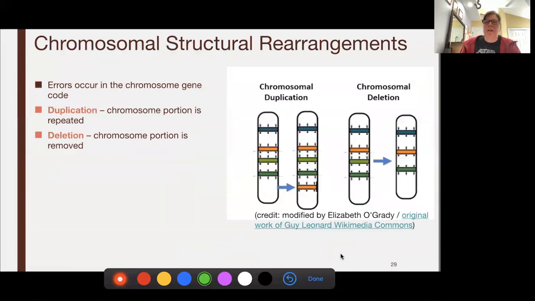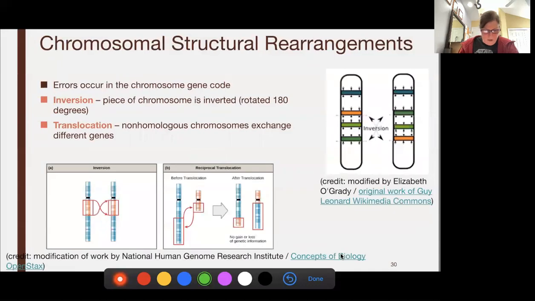We also can have mistakes that happen during crossing over. We can duplicate, we can lose genes, we can delete genes. Sometimes we can get duplication of genes. And so we can get a couple of things that happen during that process. We can also get an inversion where they get flipped, or we can get a translocation.